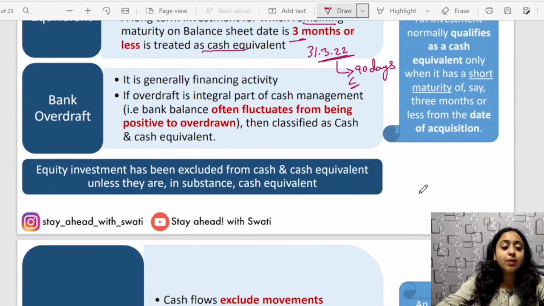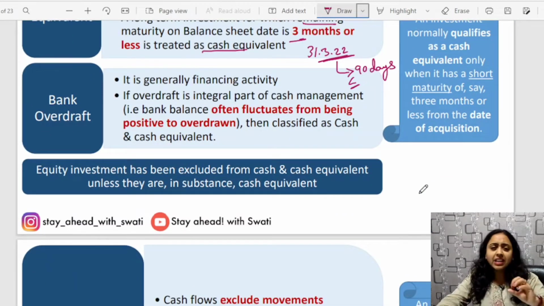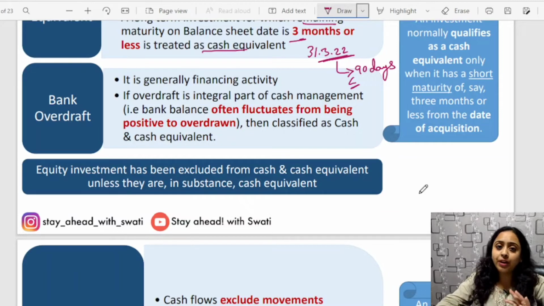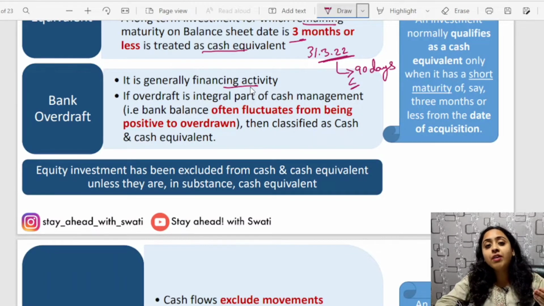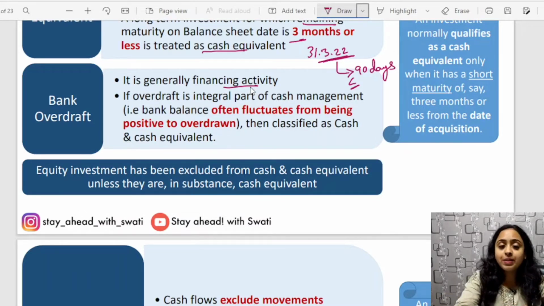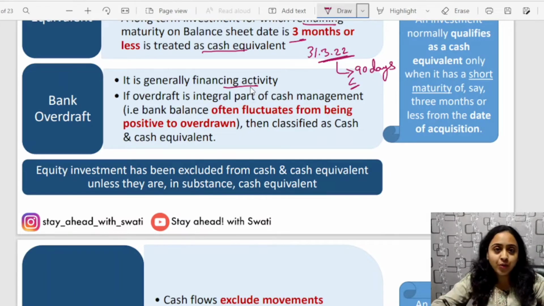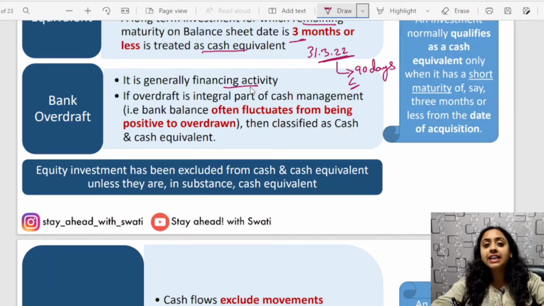Next, when it comes to bank overdraft, it is a very questionable and confusing point. What is it? It is generally always a financing activity. What is bank overdraft? It is withdrawing over and above what you have. For example, if you have 1 lakh rupees, but the bank gives you a facility to withdraw an amount over and above 1 lakh rupees, this is known as bank overdraft. So bank overdraft is generally a financing activity.